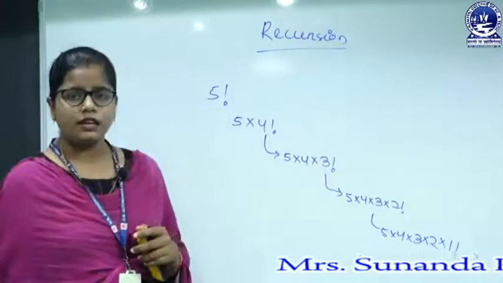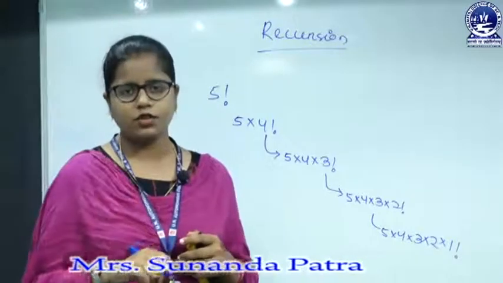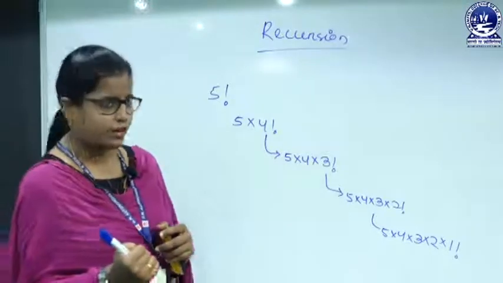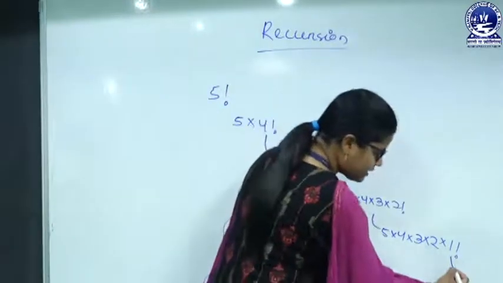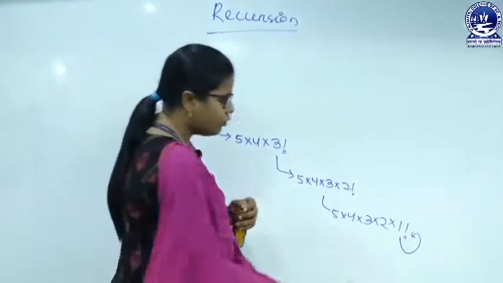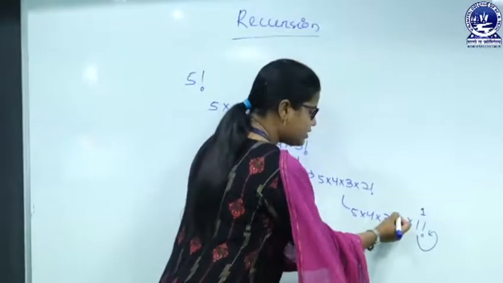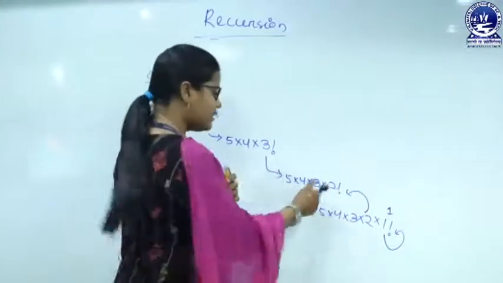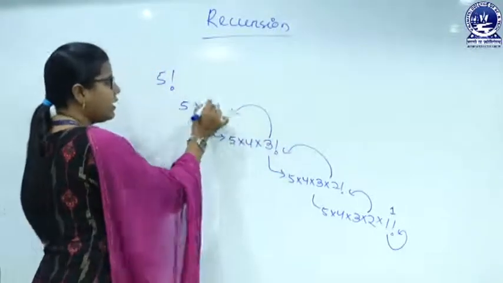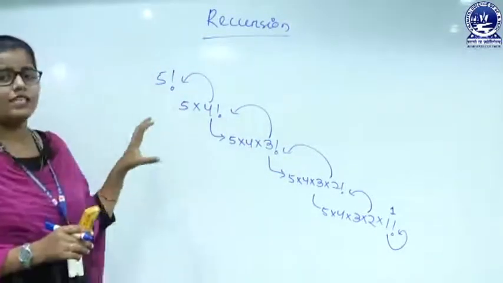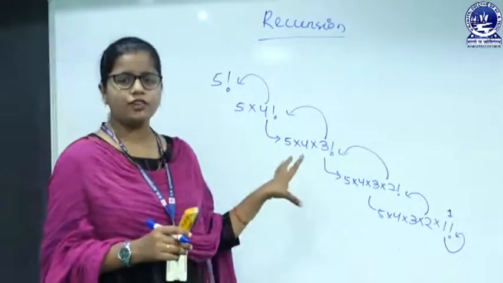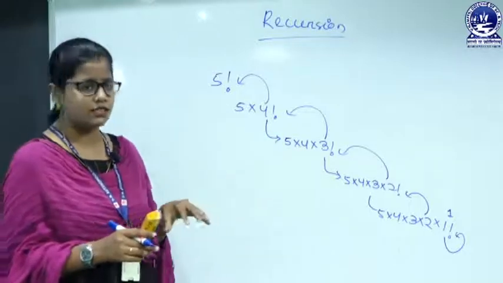Now, we know what is the factorial of 1 or 0. The factorial of 1 is 1 and the factorial of 0 is also 1. So, from here we start returning the value. 1 factorial is 1, so this will return to here. Now, this 2 factorial value will return to here. This will return to here, and what we will get at the last is the factorial of 5. So, let us write the function for calculating the factorial by using recursion.